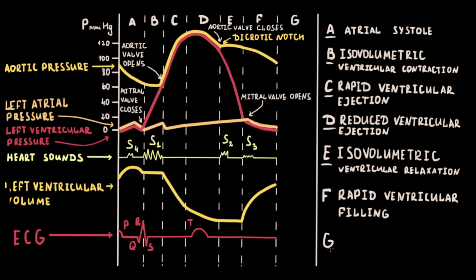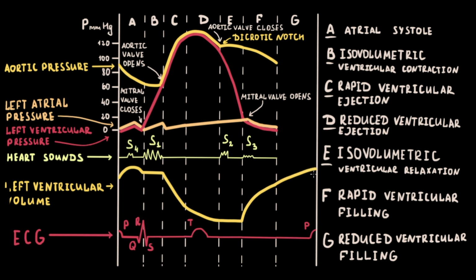The last phase of the cardiac cycle is reduced ventricular filling, or diastasis. On the ECG it is represented by the end of the TP segment and the first part of the P wave. Ventricular volume continues to rise. Ventricular and atrial pressure start to increase. Aortic pressure decreases because ejected blood goes further in the circulation tree, and there are no heart sounds in this phase. This stage is the longest phase of the cardiac cycle.